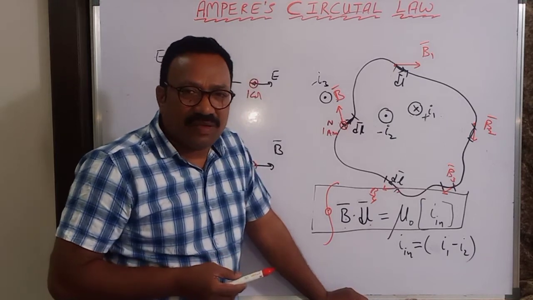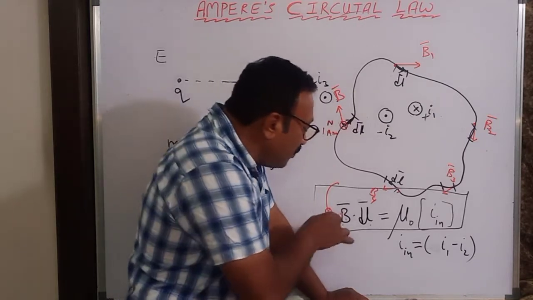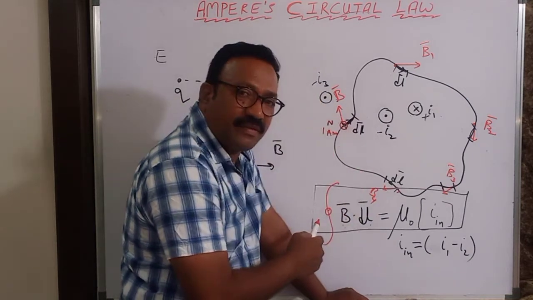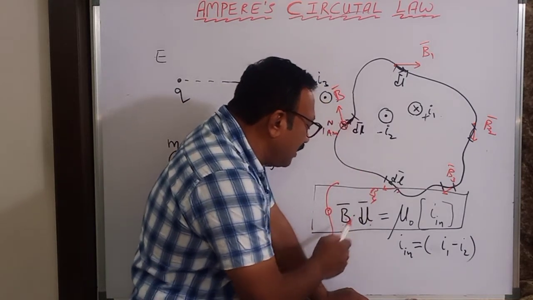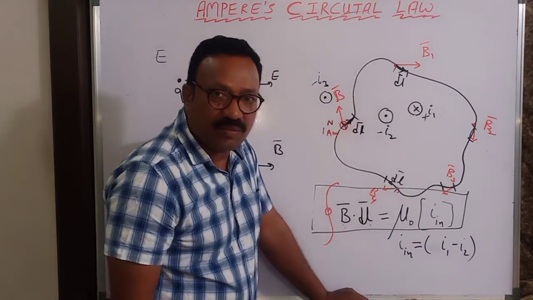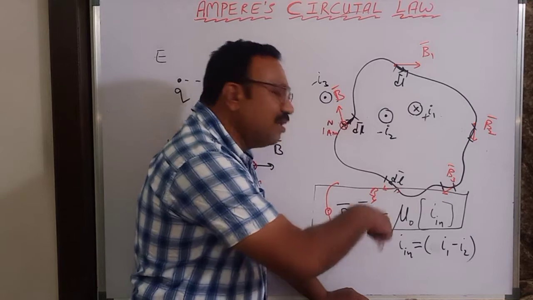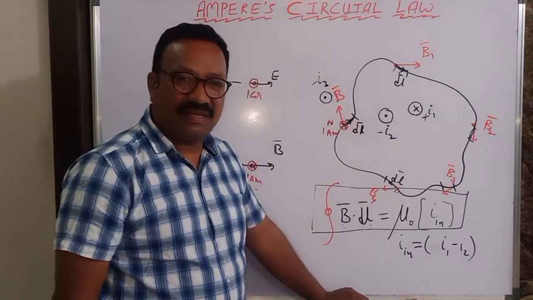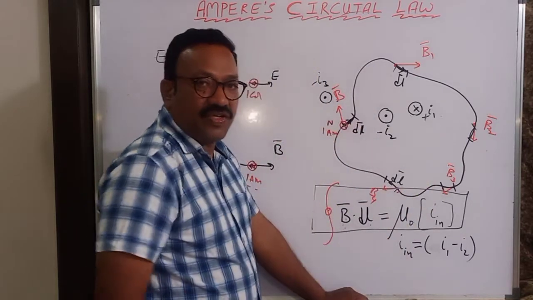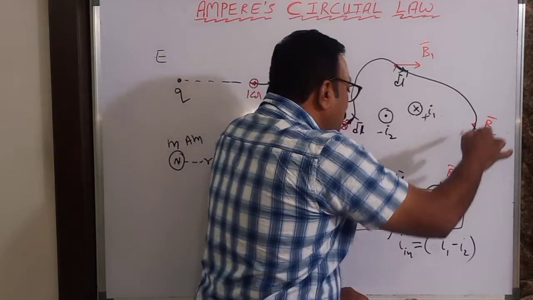Work done is the dot product of force and displacement. So here also this is a dot product of force and displacement. What force? Force acting on unit north pole. That is the definition of B. So what is this integral B dot dl then? B bar dot dl is taken as F bar dot dl, because B is defined as the force acting on the unit north pole. Then F bar dot dl is nothing but dW, work done, and the integral of that is the total work done. Now I can tell you one more statement. This integral of B dot dl bar is nothing but the work done in moving a unit north pole along this curve.